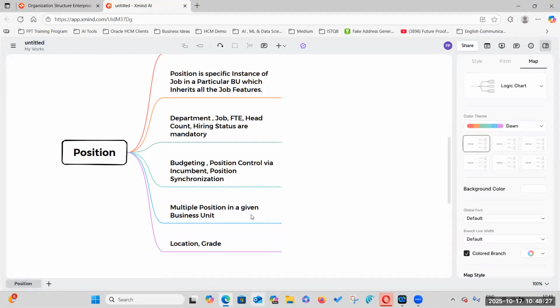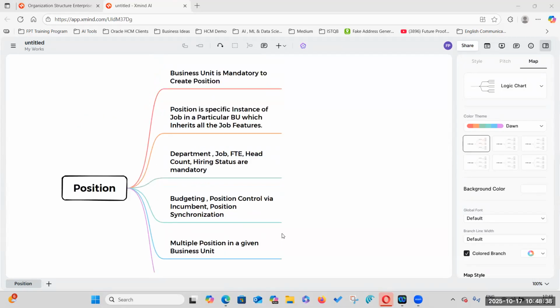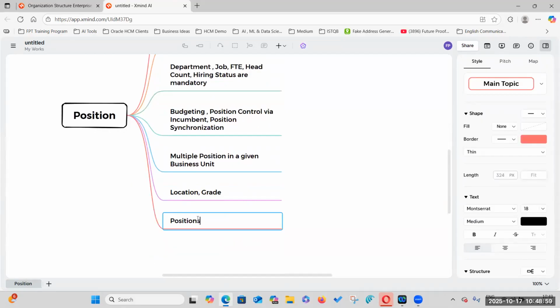So, for me, I think everybody has, I've asked everyone. Okay. Yeah. So apart from this, anyone want to say any other thing? Positions are tightly coupled with which enterprise structure? Business unit. First point we have covered there.